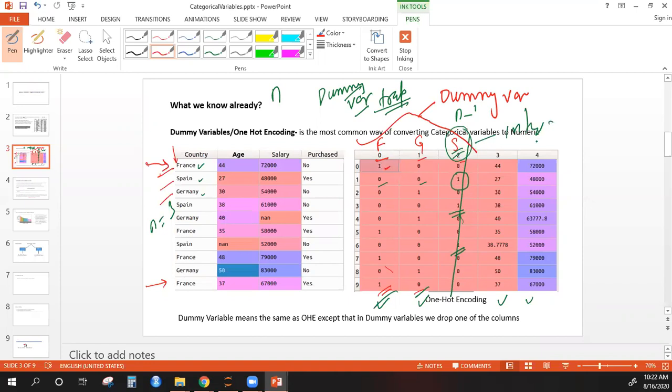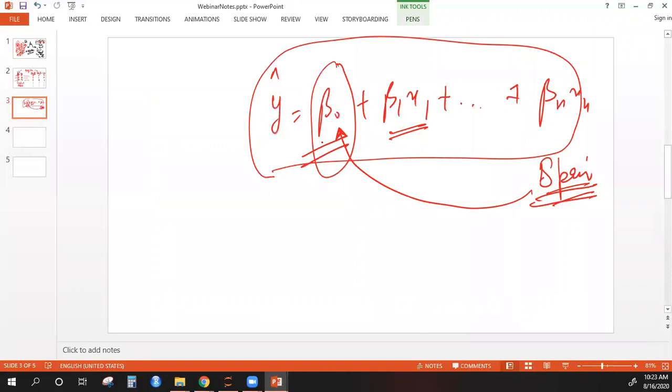Now the difference between dummy variables and one hot encoding is that in one hot encoding we don't drop it. Okay, we don't drop any of the columns, we take all n columns, and in dummy variables we take n minus 1 columns. That's the only difference between dummy variables and one hot encoding. Now you may ask, when do we use one hot encoding? As I mentioned, the problem of the dummy variable trap only happens when we deal with a parametric model. Okay, linear regression, logistic regression, KNN, these are parametric models. So the problem of dummy variables happens only when we deal with parametric models.